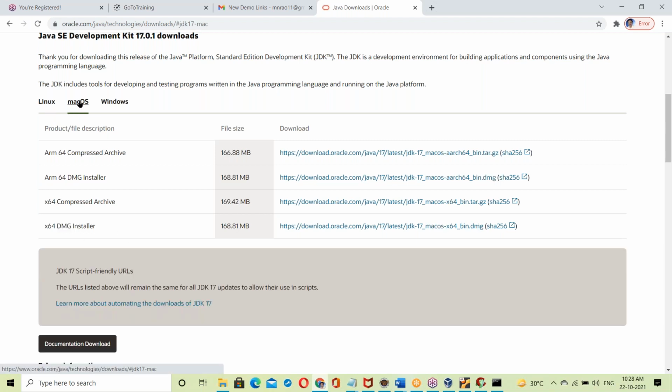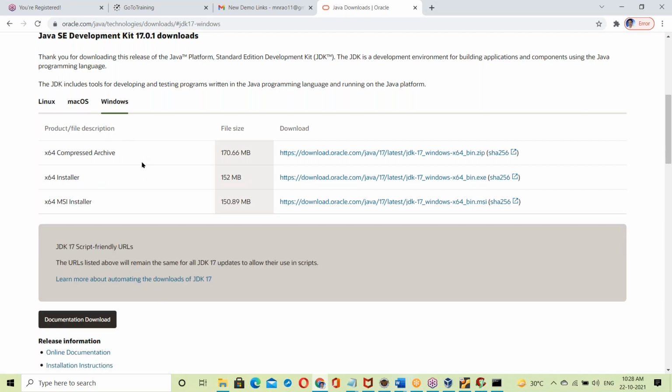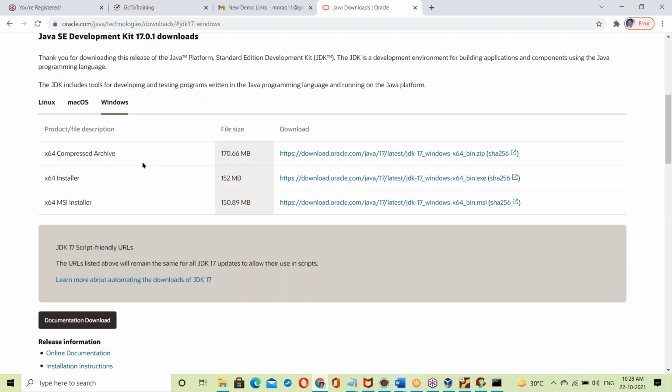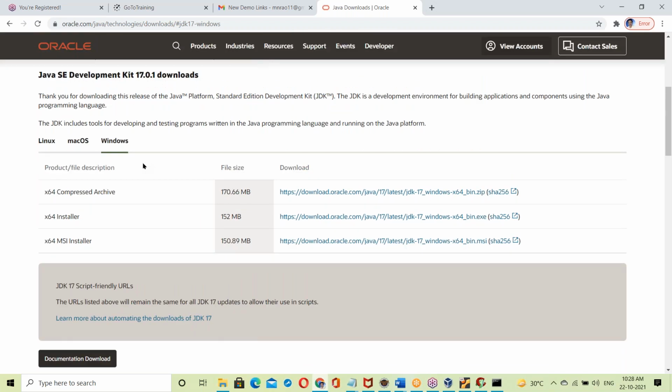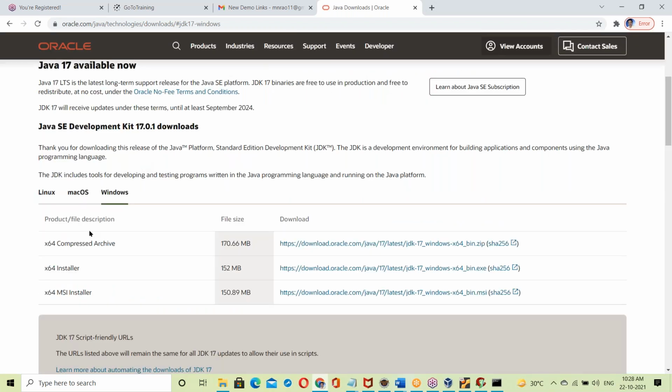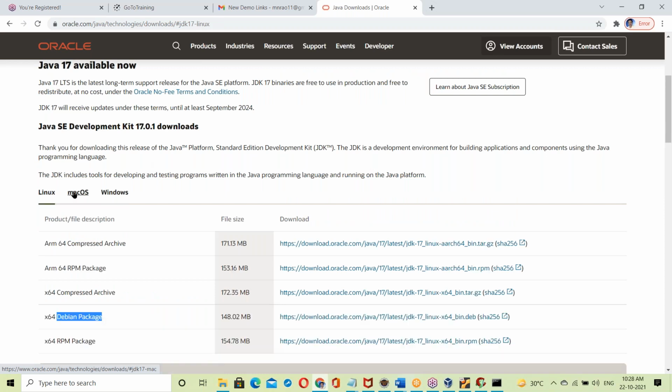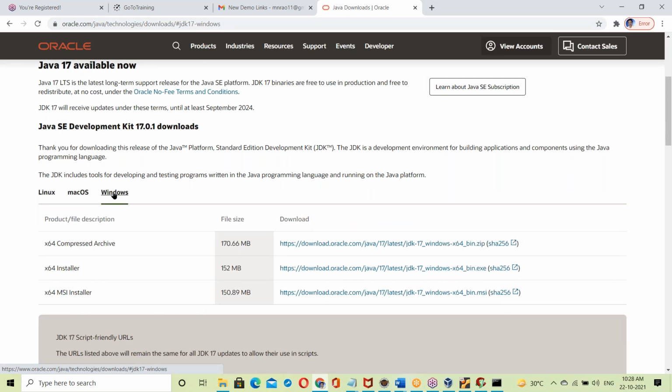Next, Mac base. Here is the JDK for Mac OS. Next, the JDK for Windows OS, right? So the JDK changes from OS to OS: Linux OS, Mac OS, Windows OS. You have to download different JDKs for different operating systems. You guys don't worry, I will provide the JDK software.